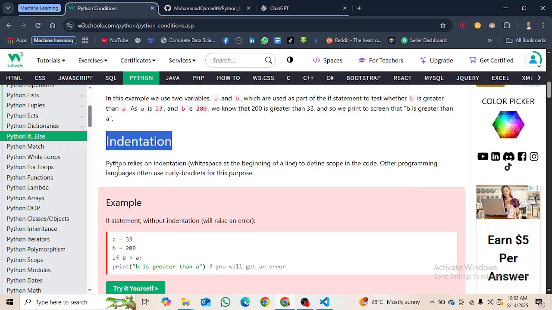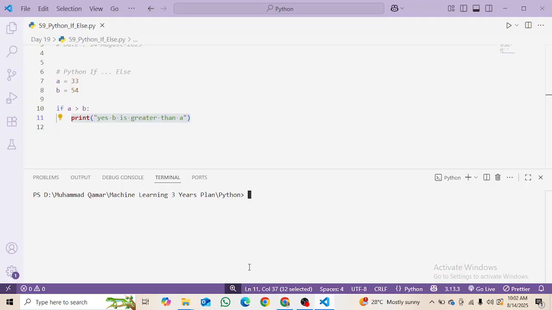Indentation, what does it mean by indentation? Python relies on indentation. Indentation means white spaces at the beginning of a line, which I have told you here means the 4 spaces. You can use 1 space or as many spaces as you like, but usually in Python it is convenient to use 4 spaces.